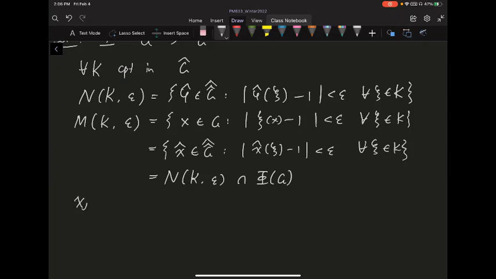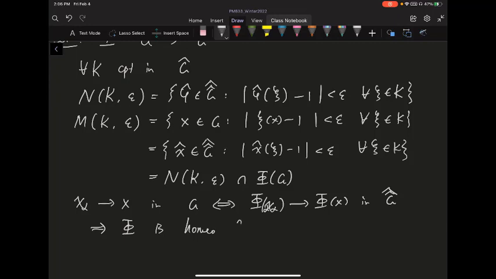So in other words, if you have some x_alpha converging to x inside G, that's going to happen if and only if phi of x_alpha converges to phi of x inside the G double hat, because these topology bases are connected. So from there, we know this phi is a homeomorphism from G to phi of G. Here on phi G, we basically equip the relative topology. So this finished the first part of this theorem.